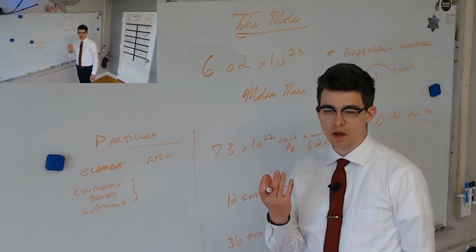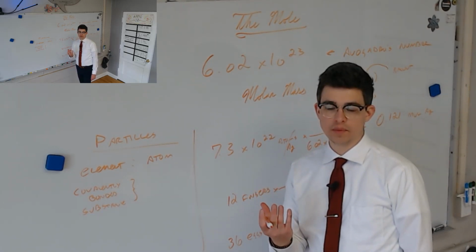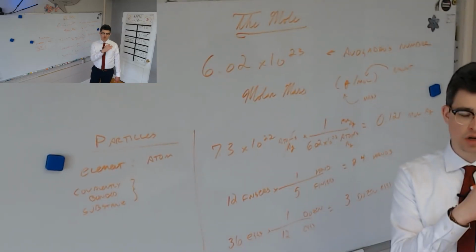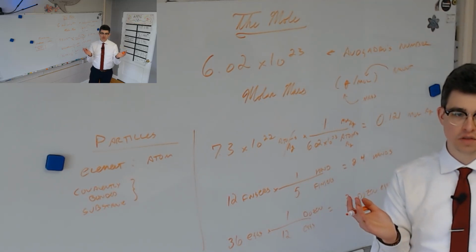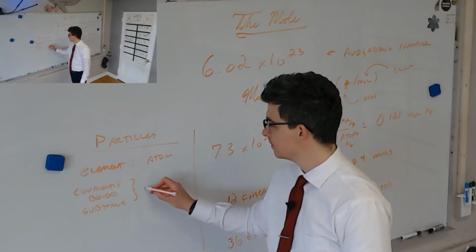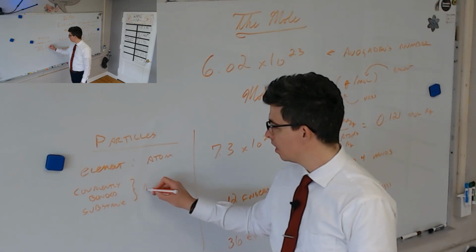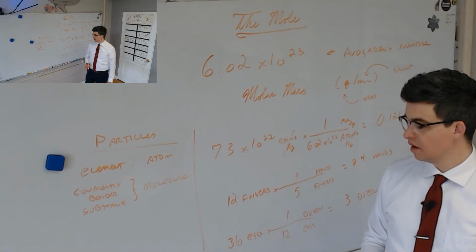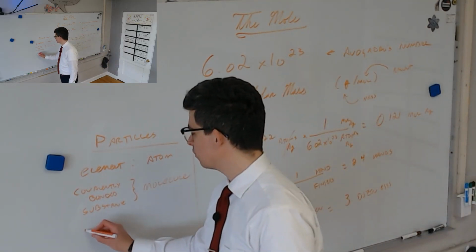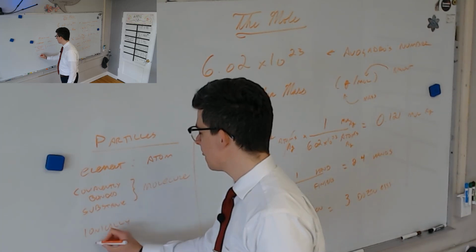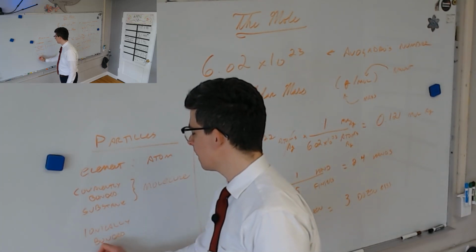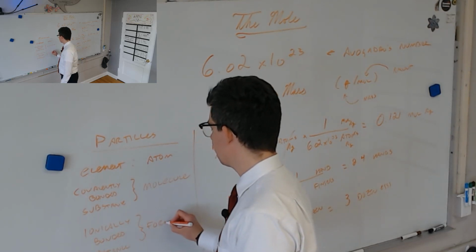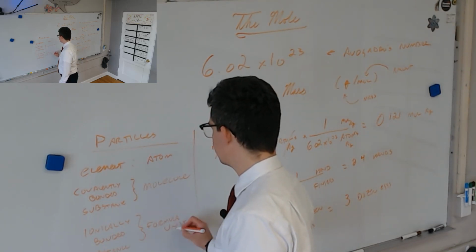Let's say it's CO2, that's covalently bonded. What's the most basic unit of CO2? Is it an atom? No, because those carbon and oxygen atoms are not CO2. So it's a what? Remember what it's called for covalent bonds? A molecule. So the most basic unit of that substance is a molecule. For an ionically bonded substance? It's called a formula unit, often abbreviated FU.